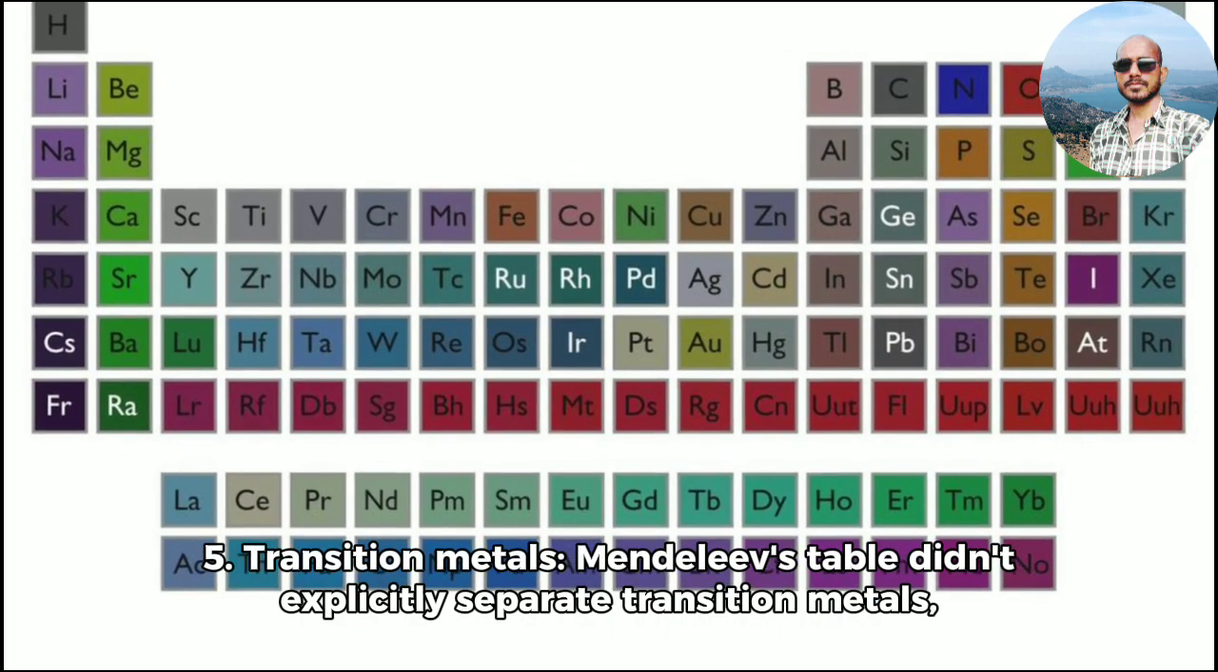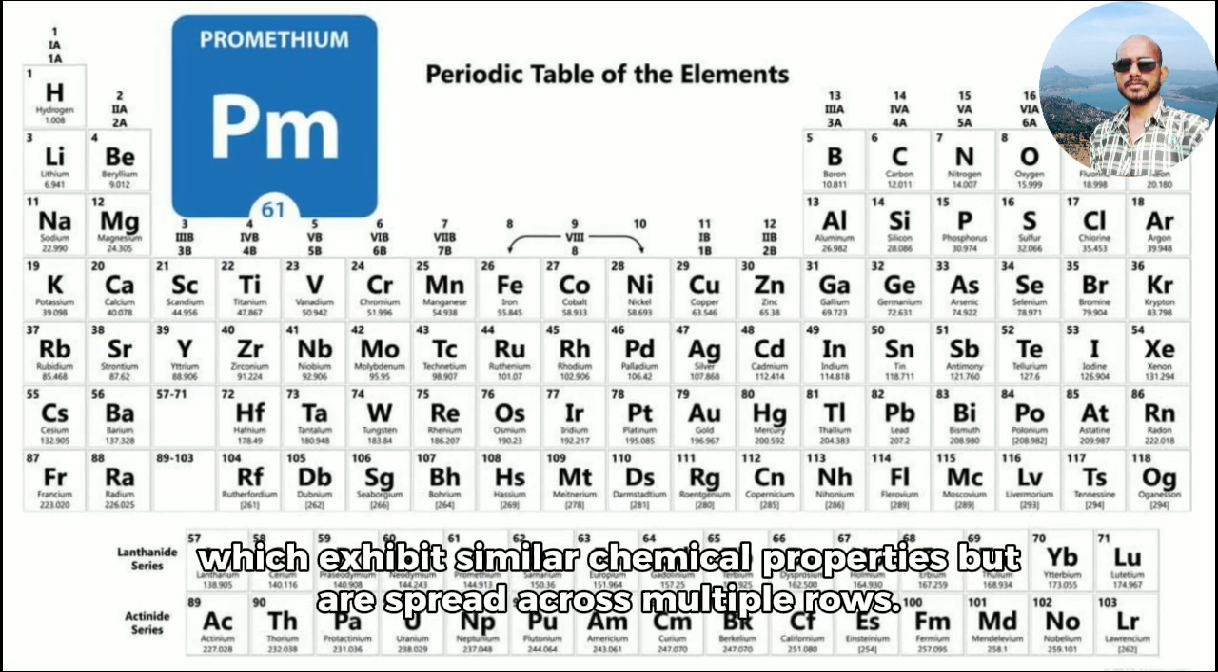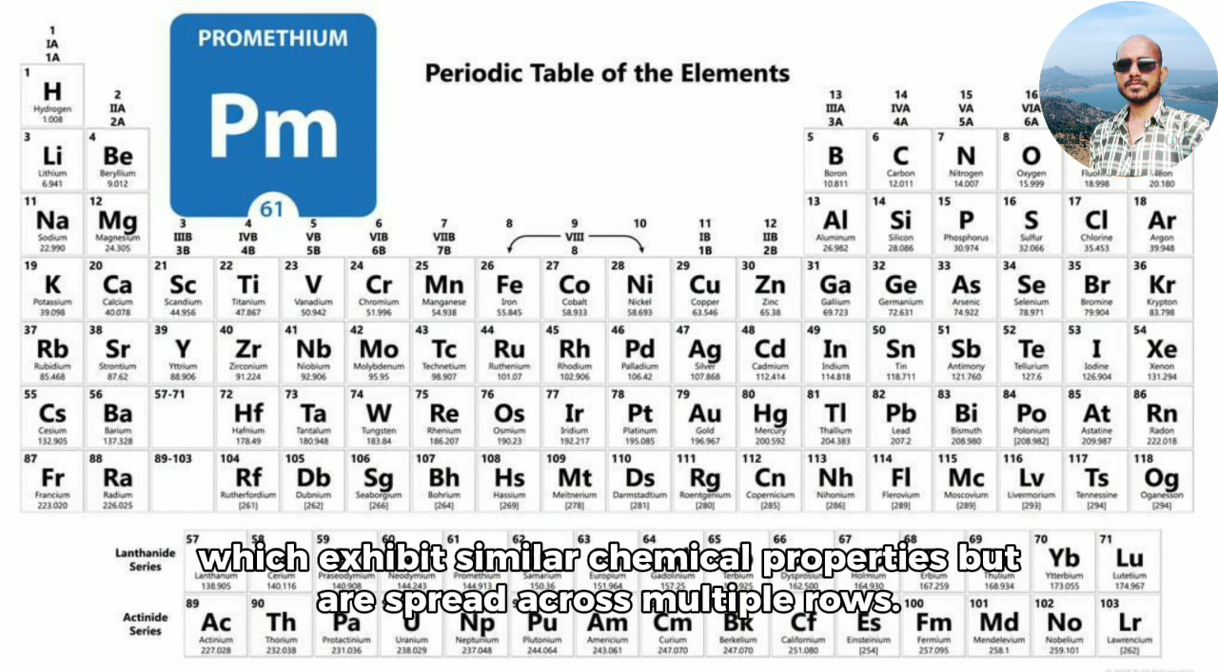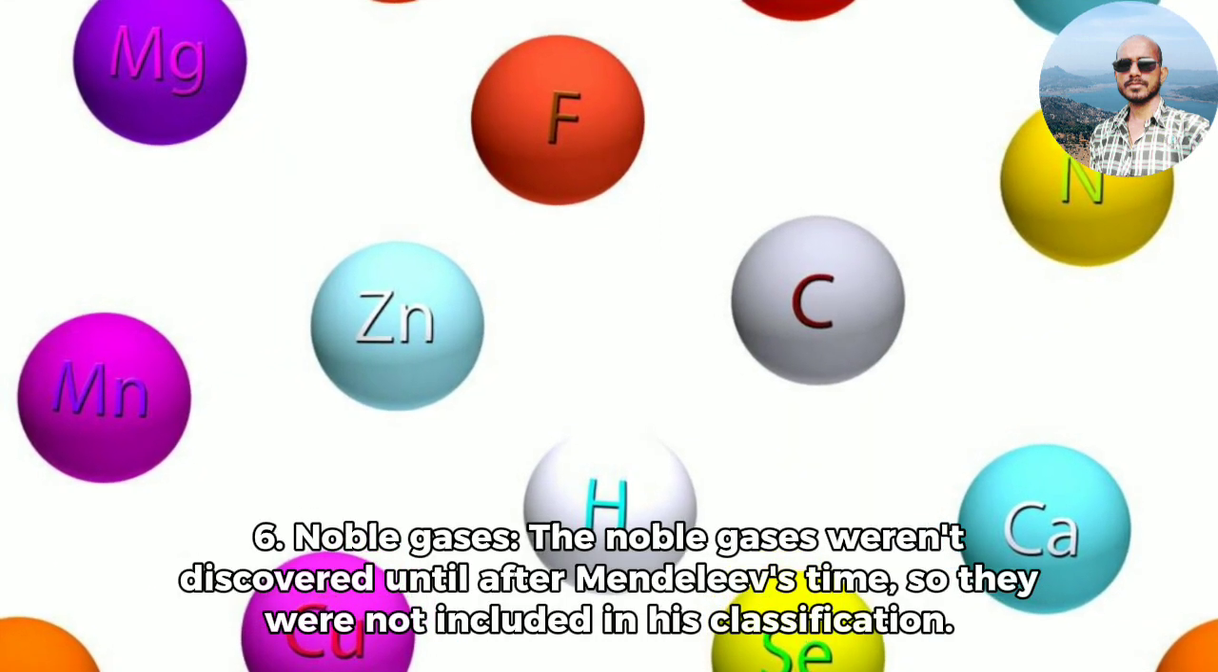5. Transition metals. Mendeleev's table didn't explicitly separate transition metals, which exhibit similar chemical properties but are spread across multiple rows. 6. Noble gases. The noble gases weren't discovered until after Mendeleev's time, so they were not included in his classification.